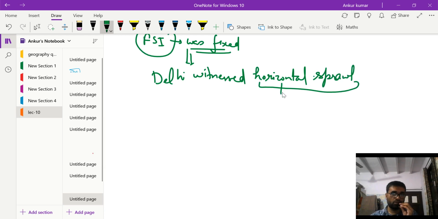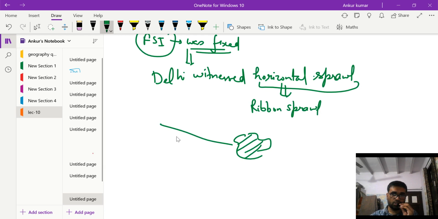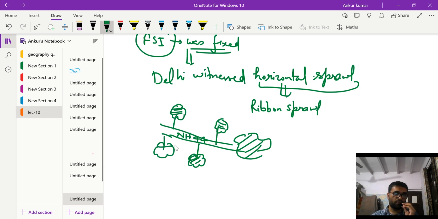And which kind of horizontal sprawl is Delhi witnessing? This is called the ribbon sprawl. For example, this is Delhi. This is NH44, the highway that is connecting Delhi with Chandigarh. This NH44 is witnessing the urban sprawl. So small cities, for example DLF cities and other cities, are witnessing growth along this highway here.